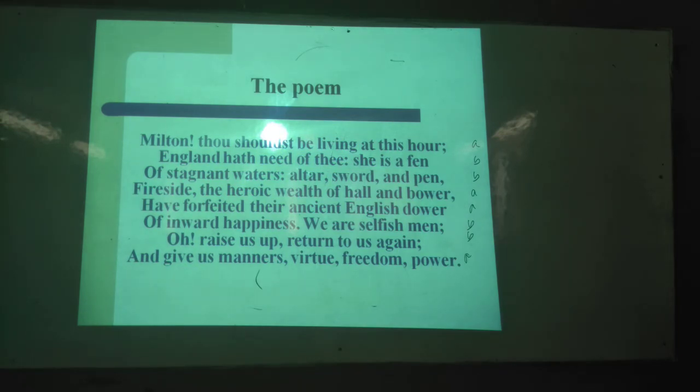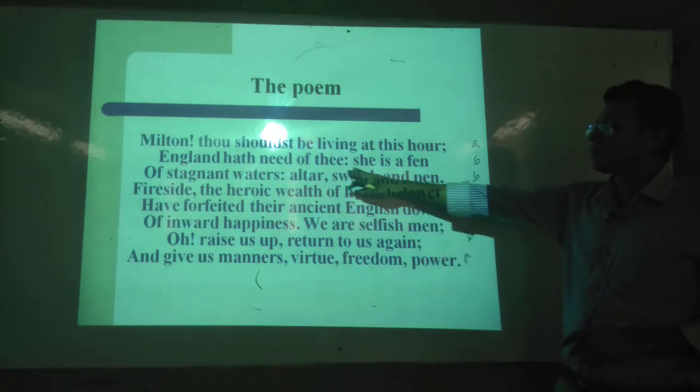We know that an apostrophe means whenever you are addressing a dead person or who is absent or a non-human being, it seems that they are responding to you. Whenever we say, Milton, thou shouldst be living at this hour. Okay, now, this moment, we need you. It means Milton is in front of the speaker, seems to be that. Okay. Then, England has need of thee.